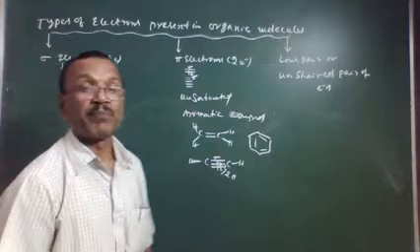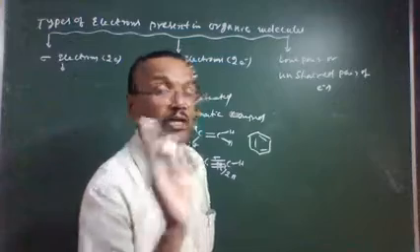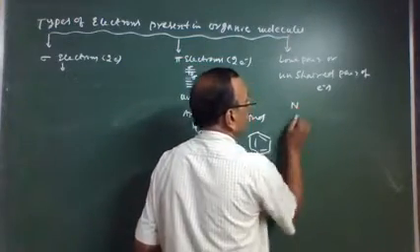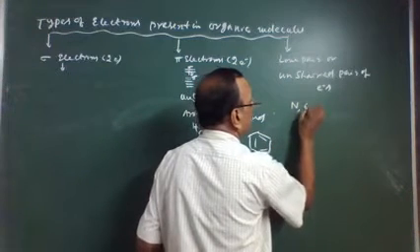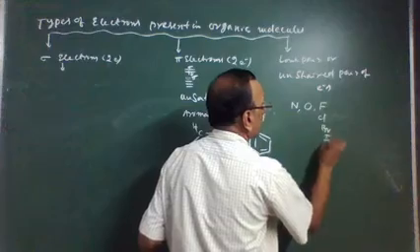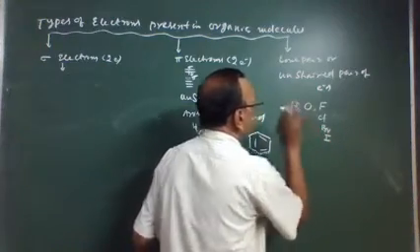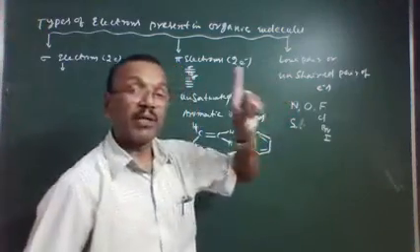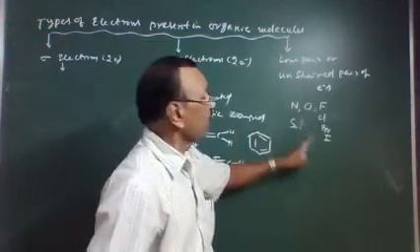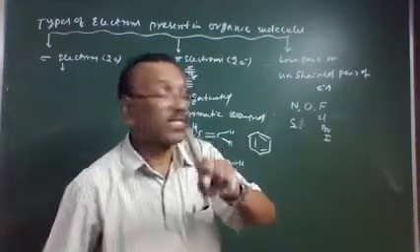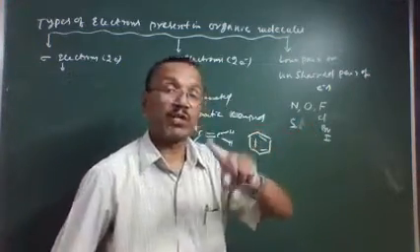Those molecules containing the following elements, that is nitrogen, oxygen, fluorine, bromine, iodine, sulfur, whether organic or inorganic, generally carry one or more lone pairs of electrons.